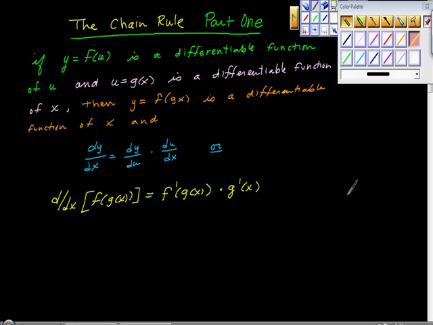So it says here, the chain rule by definition, if y equals f of u is a differentiable function of u, and u, this u, is equal to g of x, is a differentiable function of x, then y equals f of g of x. Well, of course it does, because if u equals g of x, then this really says f of u, doesn't it? Is a differentiable function of x. And this is where it starts to get slippery. Then dy dx, the derivative of y with respect to x, is dy du times du dx.